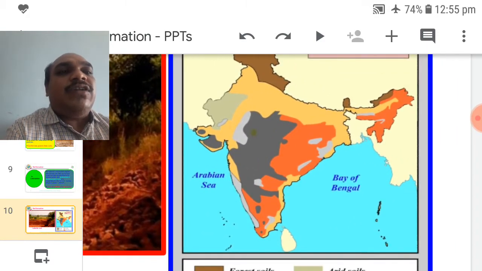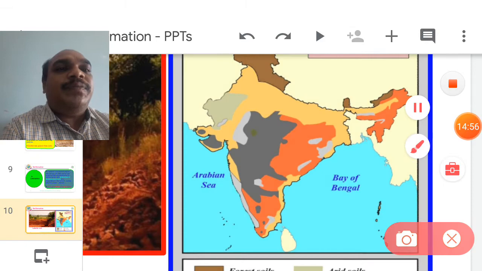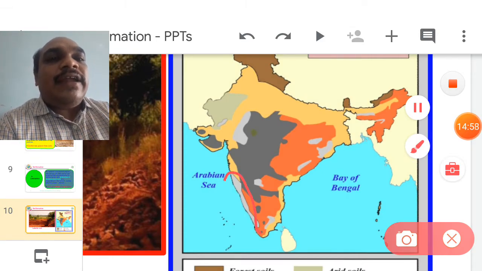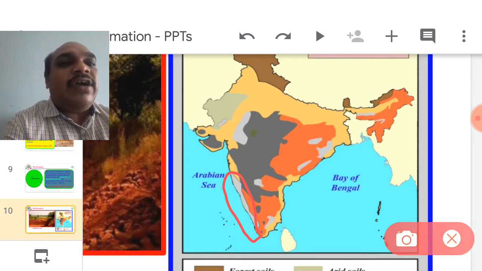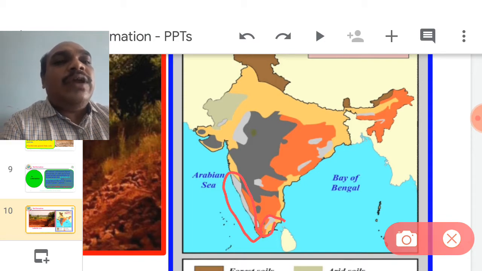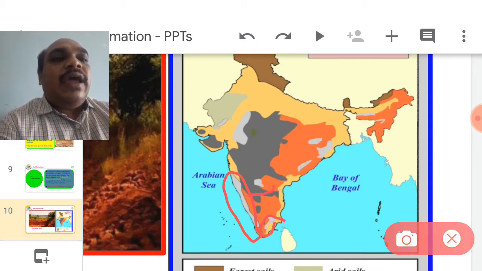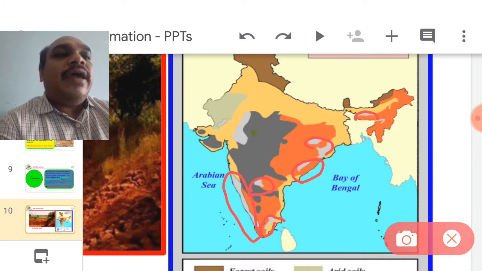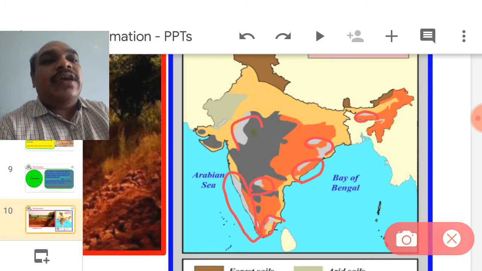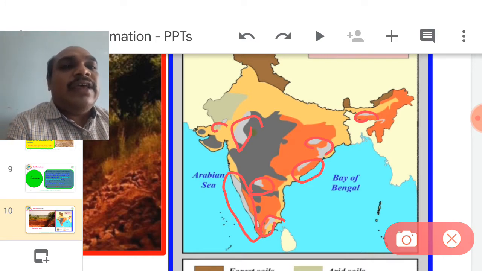So it is the distribution of the soils in India. So it is the laterite soil zone. Among these are the coastal region of Kerala, Goa, and a little bit of Maharashtra. Kerala is completely filled with laterite soils. In Tamil Nadu on the eastern side, as well as in Telangana, in Orissa, here and here, as well as here, and in Rajasthan just a small piece. These are all laterite soil zones.